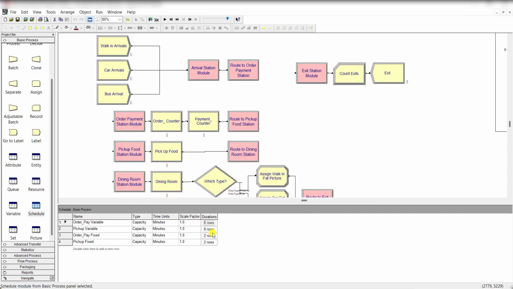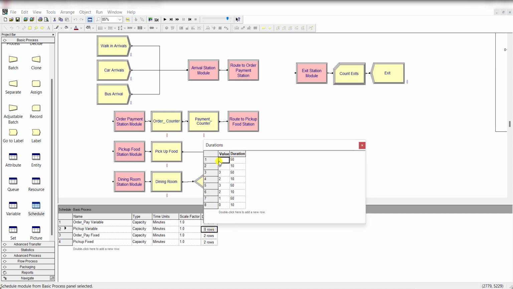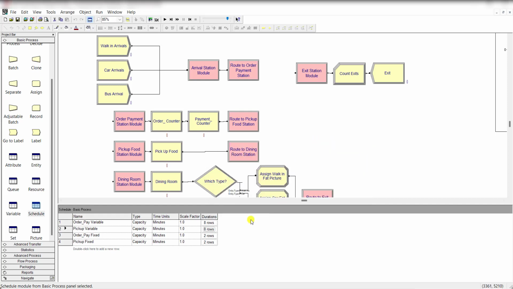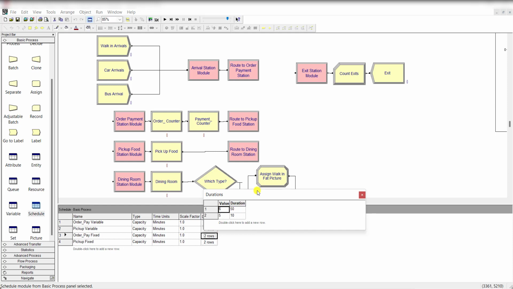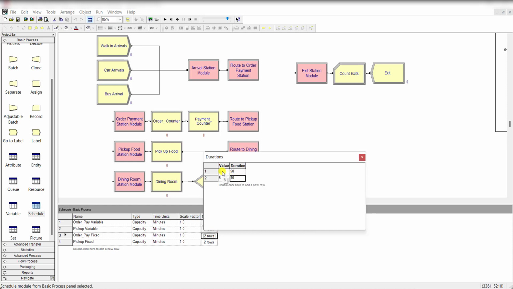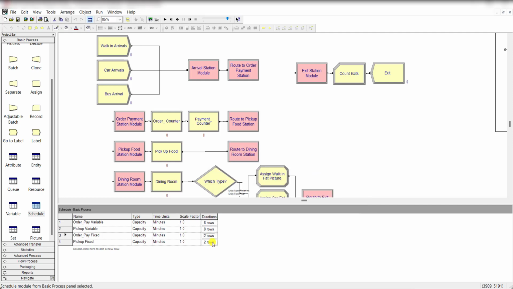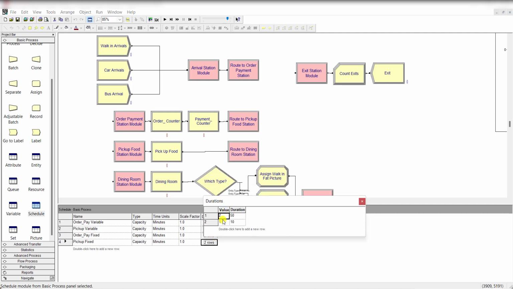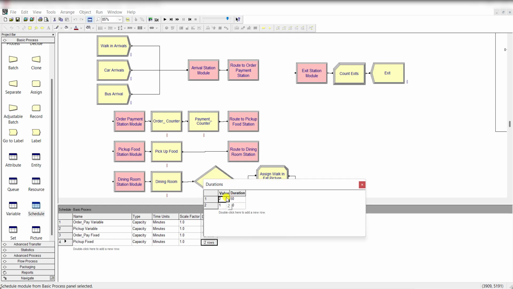Okay, so the pickup variable, the value of the resources are 1 0 3 2 3 2 1 0, and these are the duration values. Now move to the order pay fits. Okay, so the value is 6 for the first 50 minutes, and then the value is 5 for the next 10 minutes. Now add the pickup fits value, that is the resource capacity is 2 for the first 50 minutes and the resource capacity is 1 for the next 10 minutes.